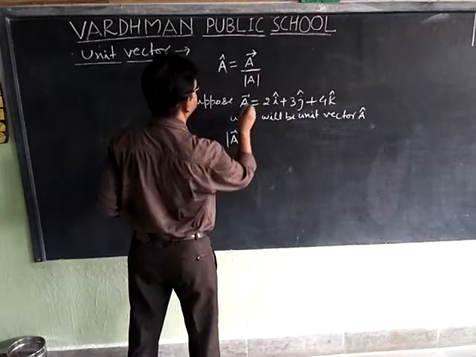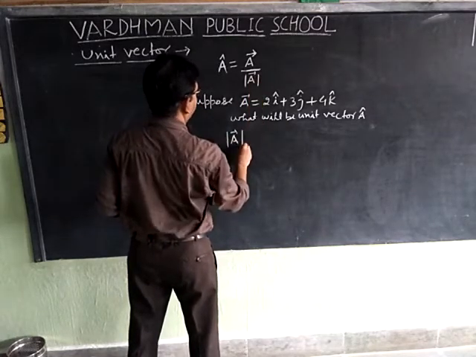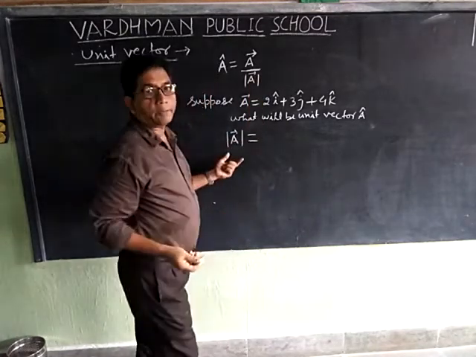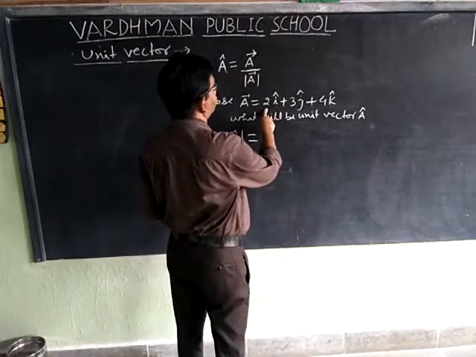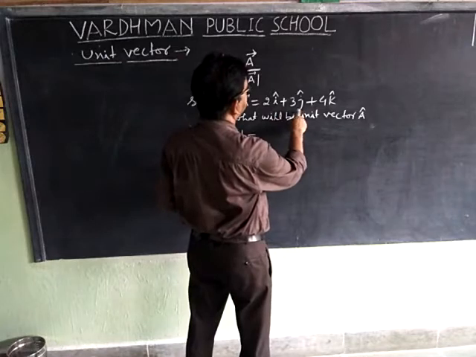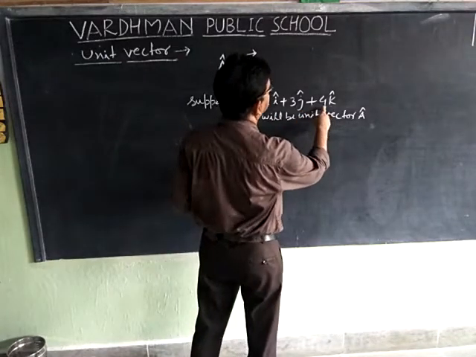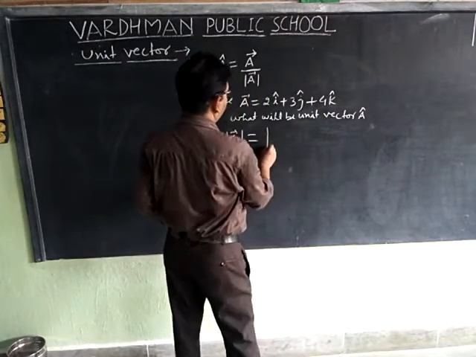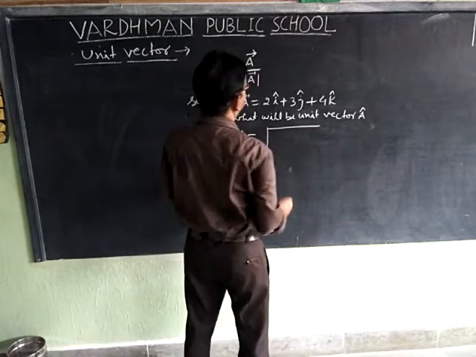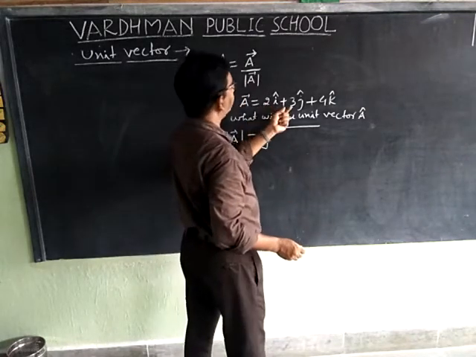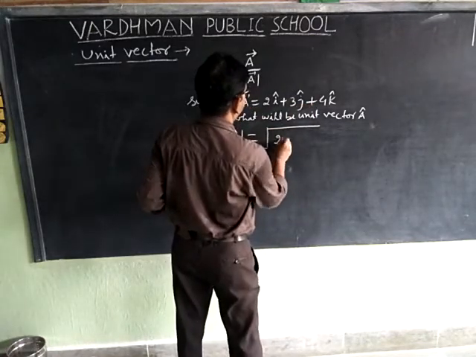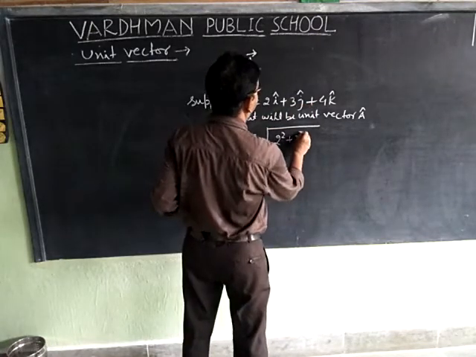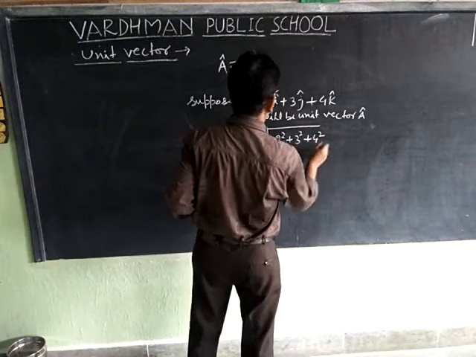How can we find mod A? Here the coefficient of i is 2, coefficient of j is 3, and coefficient of k is 4. Under root we will square the coefficients of i, j and k, that is 2 square plus 3 square plus 4 square.